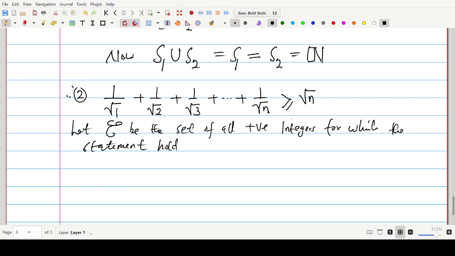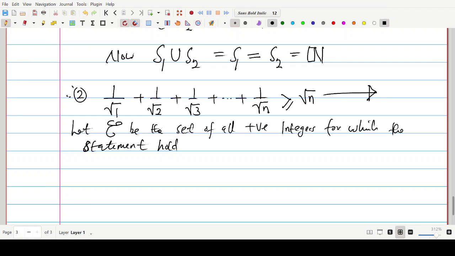Because a statement is also a proposition. I hope you are aware of that. So let this symbol entity be the set of all positive integers for which the statement holds. Now, we want to show that entity is a set of all positive integers.